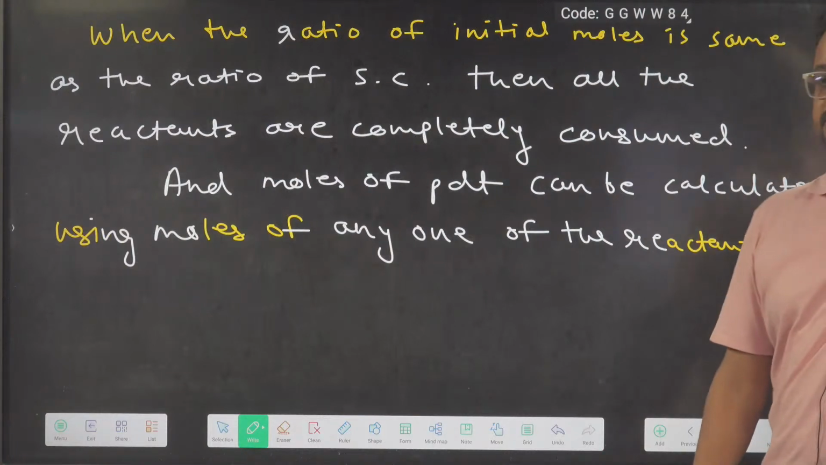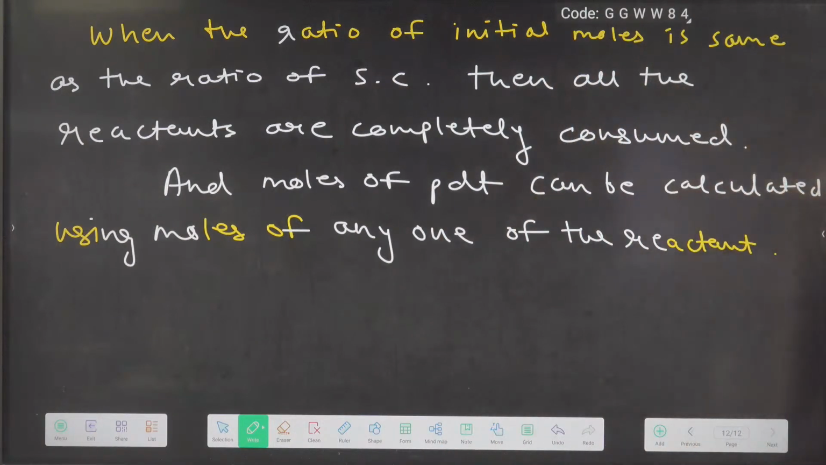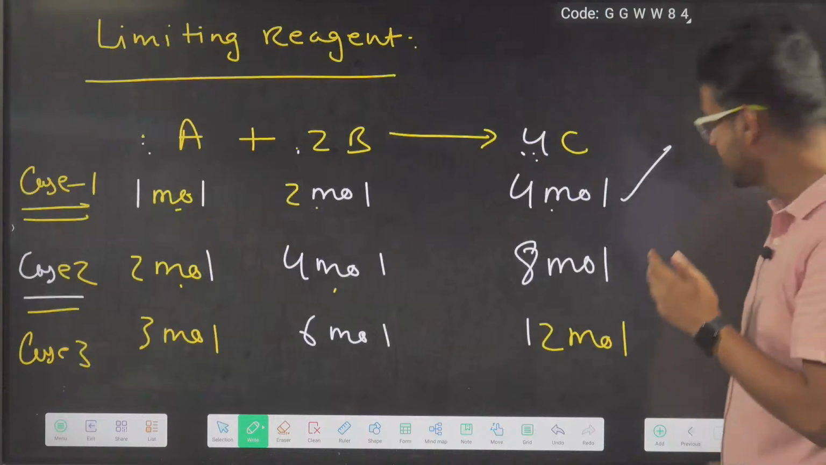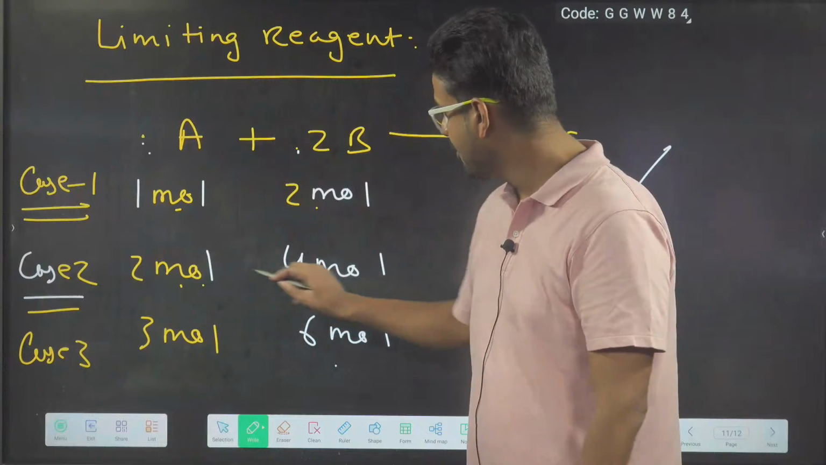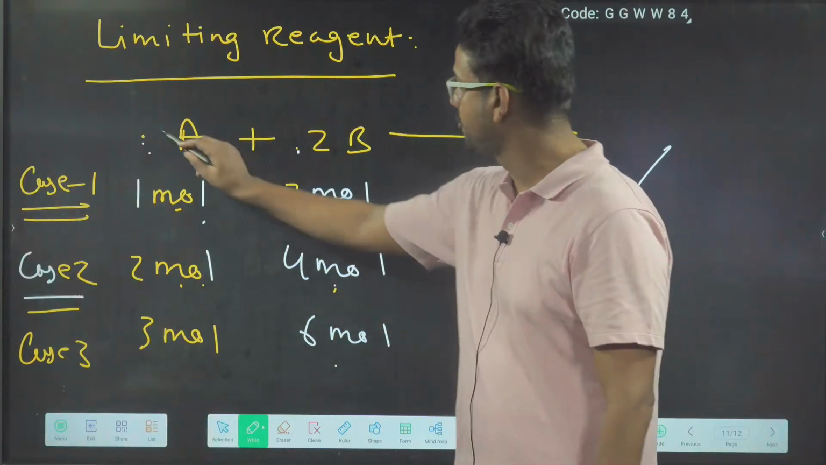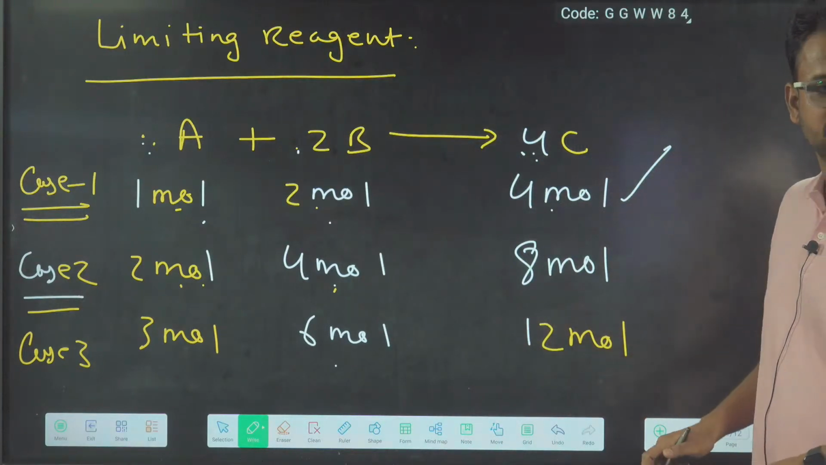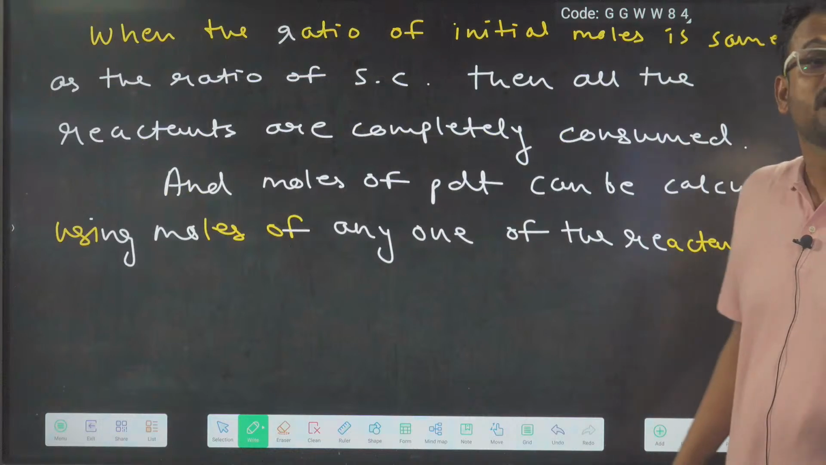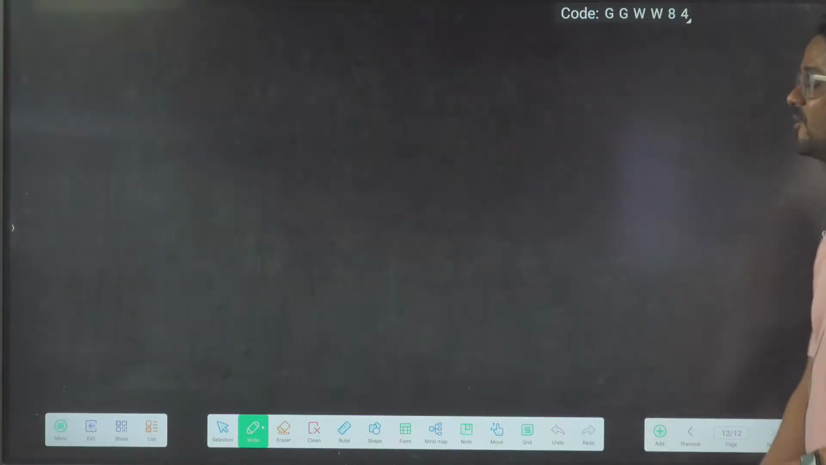Those who have written, quickly write C. Where is the ratio different here? 3/6 is how much? 1/2. 2/4 is how much? 1/2. 1/2 is 1/2 and the coefficient is 1/2. Where is it different? It is the same in every case, na? Now, you are asking what will happen when the ratios are different. That is what we are going to study, don't worry. What will happen when the ratios are different, that we will study now.